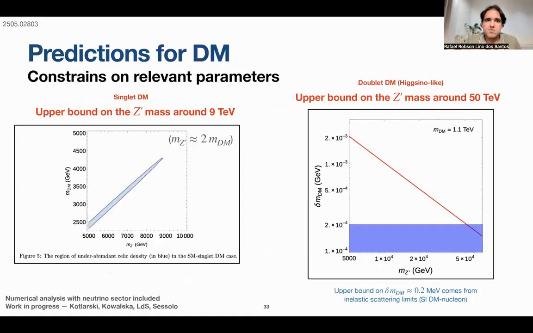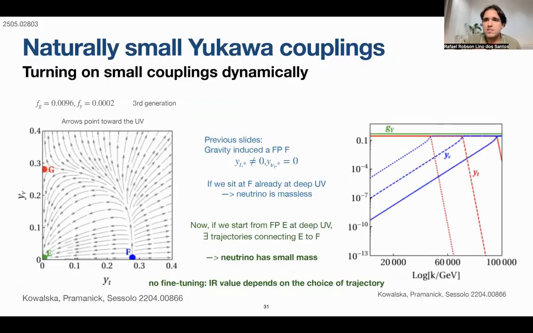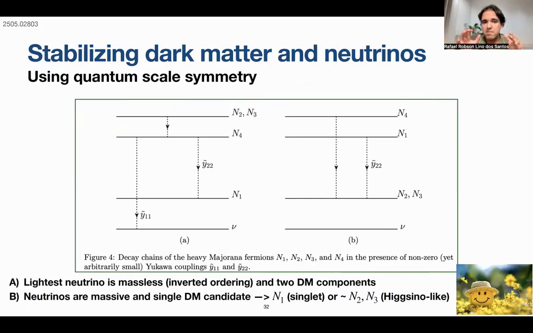If then we use naturally small Yukawa couplings, this mechanism that I explained before that can explain small masses for the neutrinos, then the neutrinos are massive, and we can also induce, like in these plots here, by tilde 1 and tilde 2, the decays of one of these dark matter components. So it's no longer two dark matter components, but now a single dark matter.